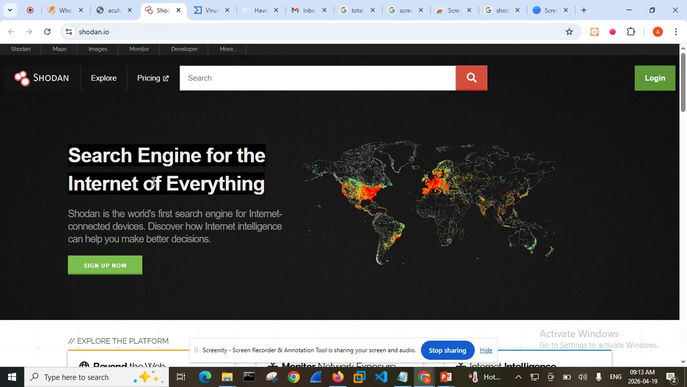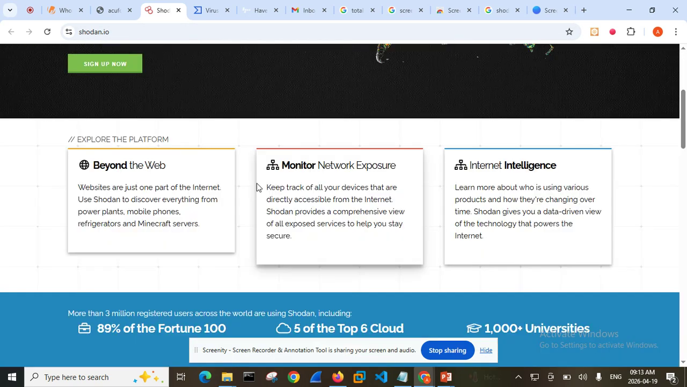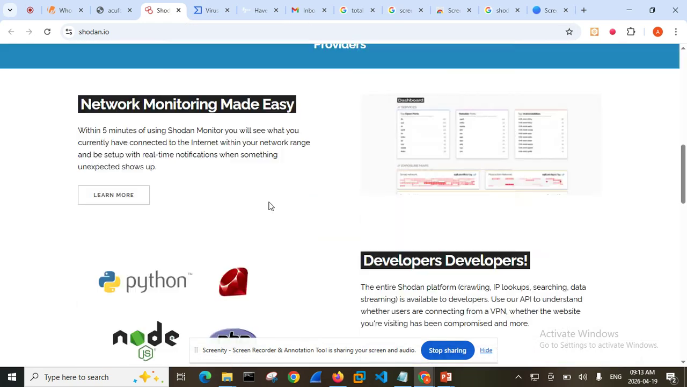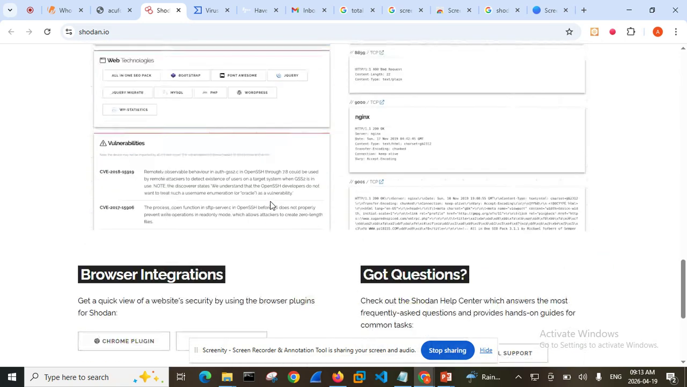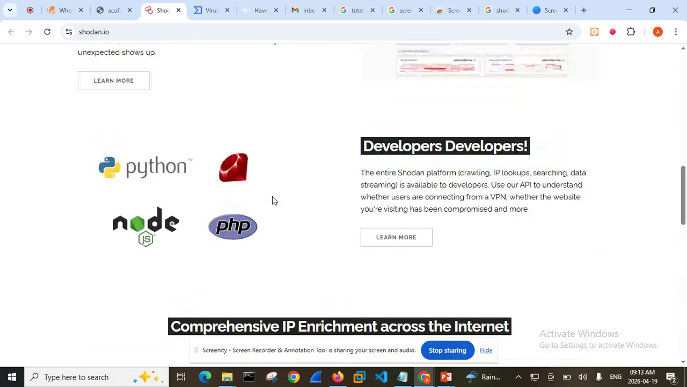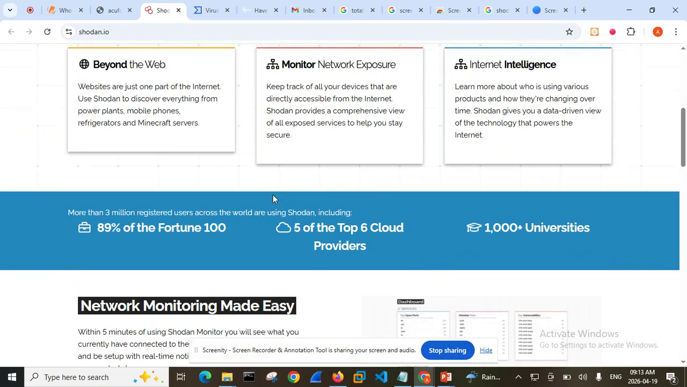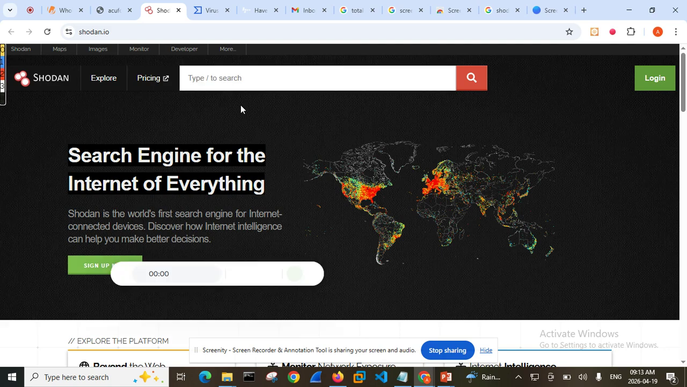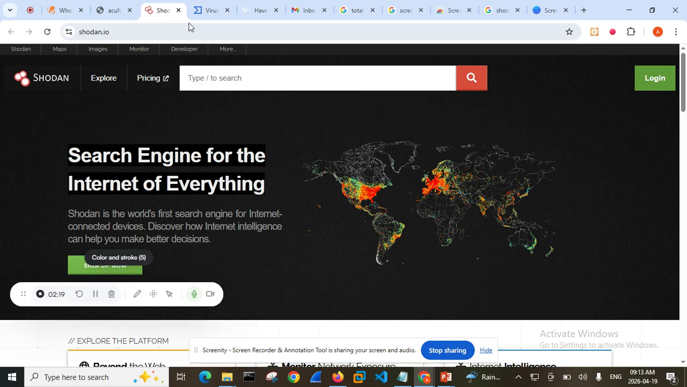Shodan.io happens to be a search engine for cyber guys, and we use this particular search engine to find quite a whole lot of information from the web. So using this particular website, we can use it to find a webcam that is open, and quite a whole lot of stuff. So we are going to see that later.